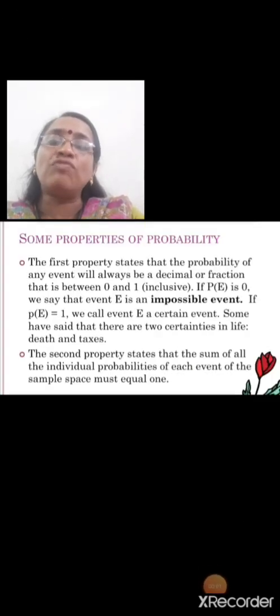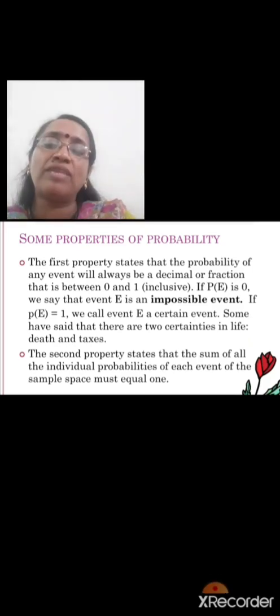Some properties of probabilities. The first property states that the probability of an event will always be a decimal or a fraction between 0 and 1, where 1 is inclusive. If the probability of an event is 0, then that event is an impossible event. If the probability of an event E is equal to 1, we call that event a certain event or sure event. Some have said that there are only 2 certainties in our life: one is death and another is taxes.